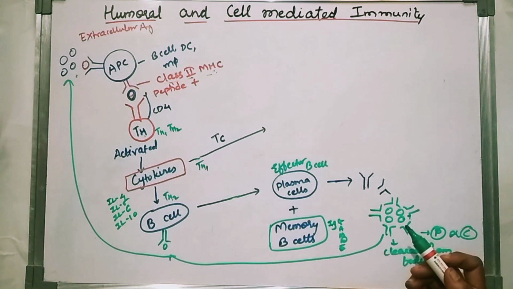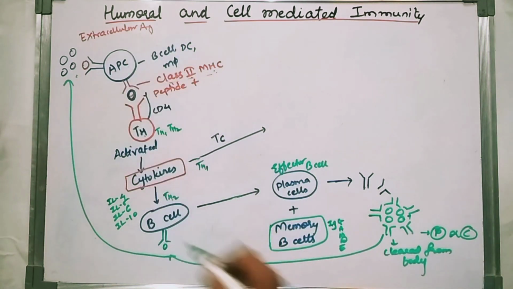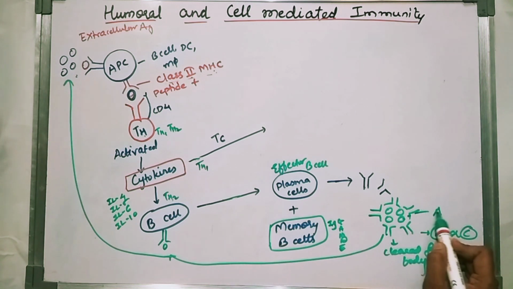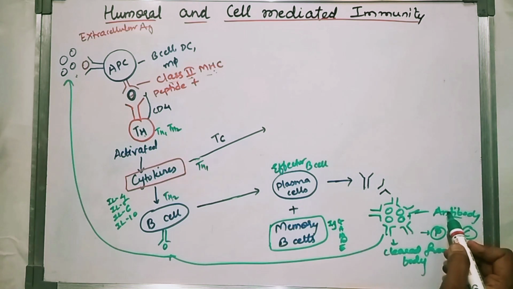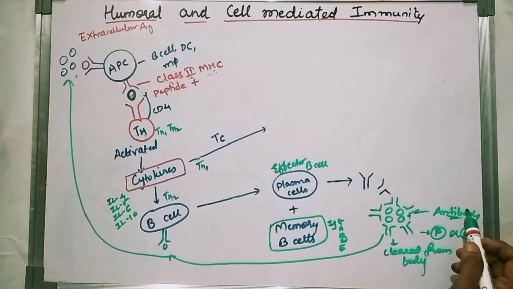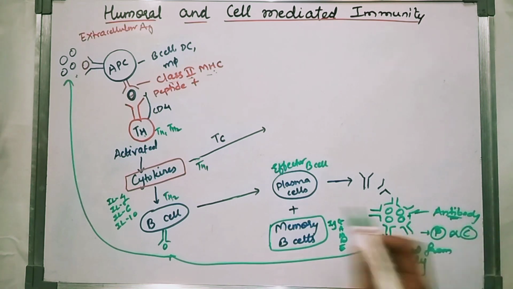Why is it called humoral immunity? Because it involves the antibodies. Why is it called humoral? Because humor means fluid. In the fluid, what is present? Antibody cells are present. Okay, so this is humoral immunity.